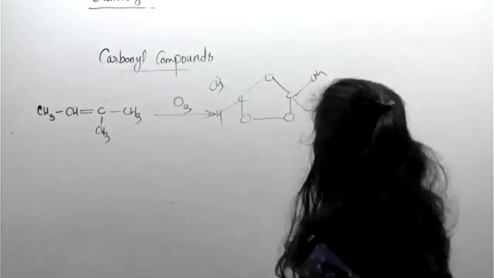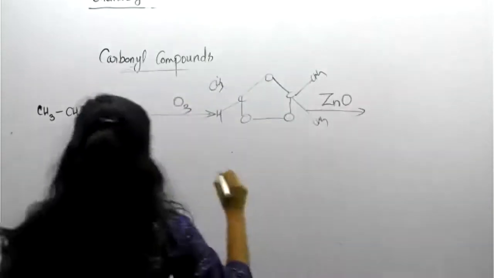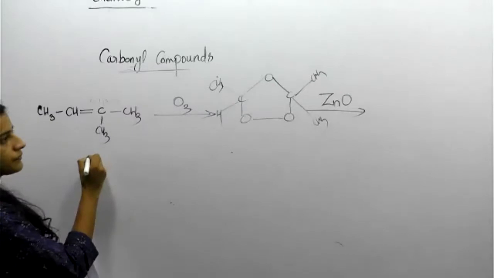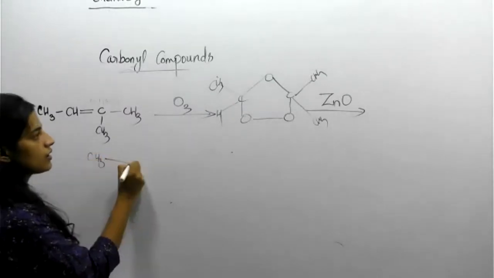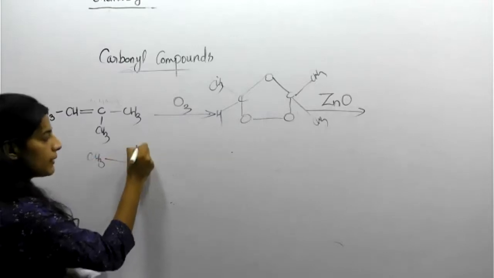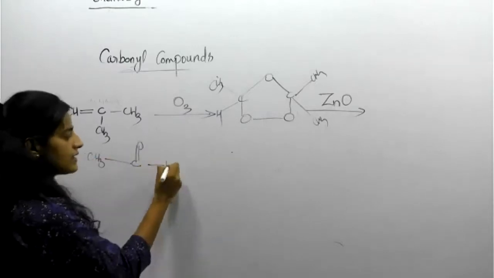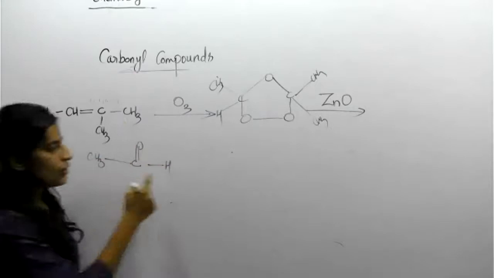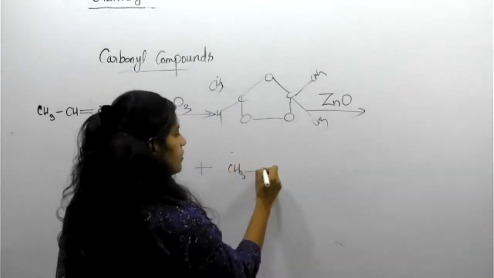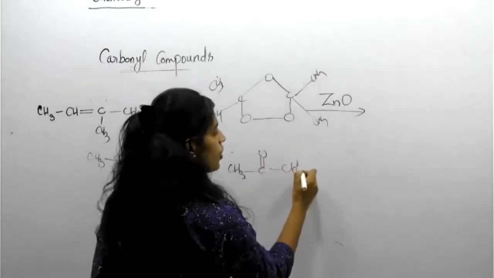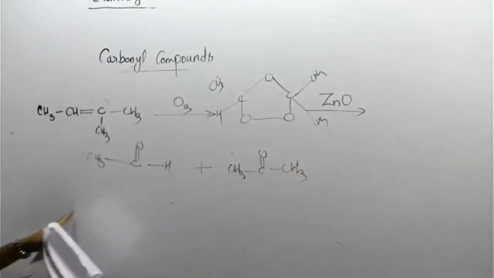Finished. Then after zinc treatment, tell me the answer. CH3, C, double bond O, H. So this is an aldehyde. Plus CH3, C double bond O, CH3. So a ketone and an aldehyde are forming at a time.